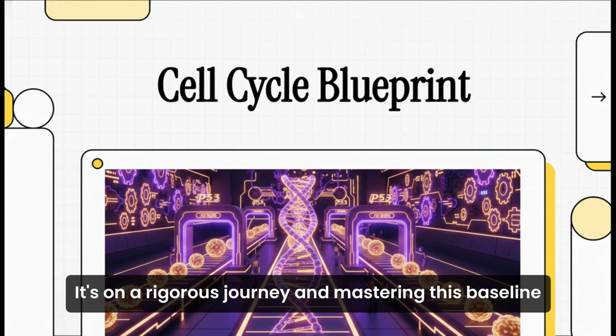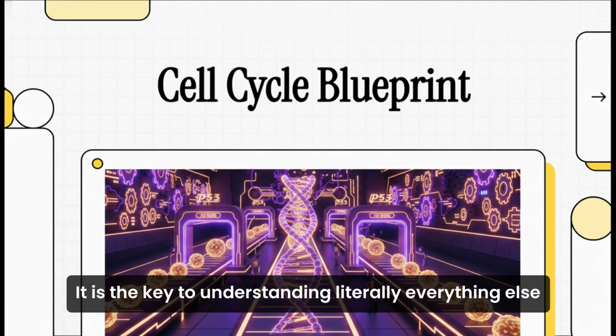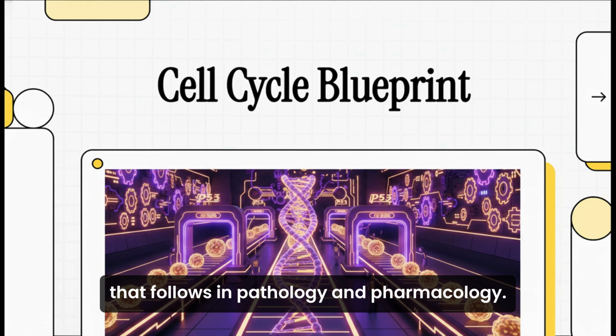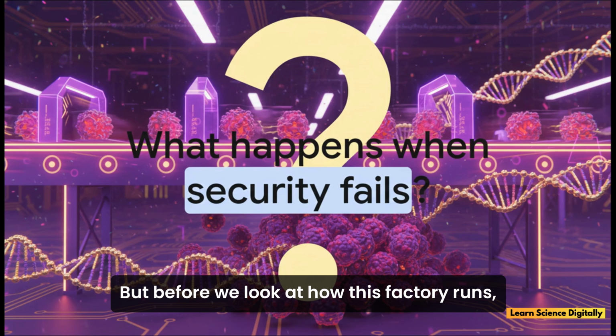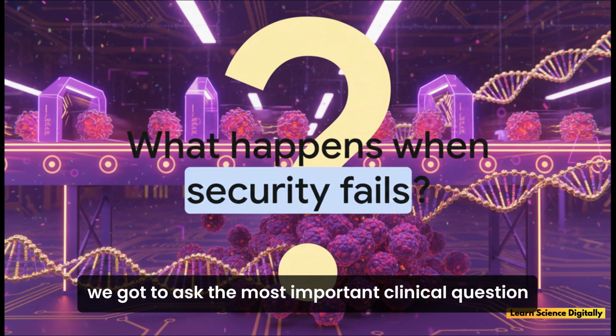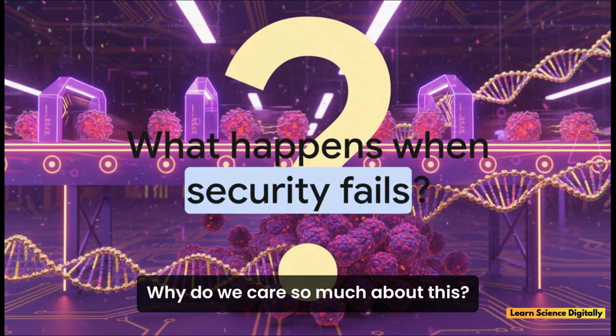And mastering this baseline physiology is absolutely crucial. It is the key to understanding literally everything else that follows in pathology and pharmacology. But before we look at how this factory runs, we gotta ask the most important clinical question. What happens when the factory's security actually fails? Why do we care so much about this?